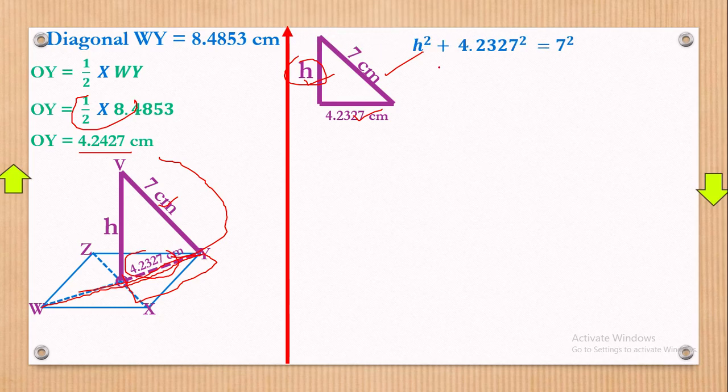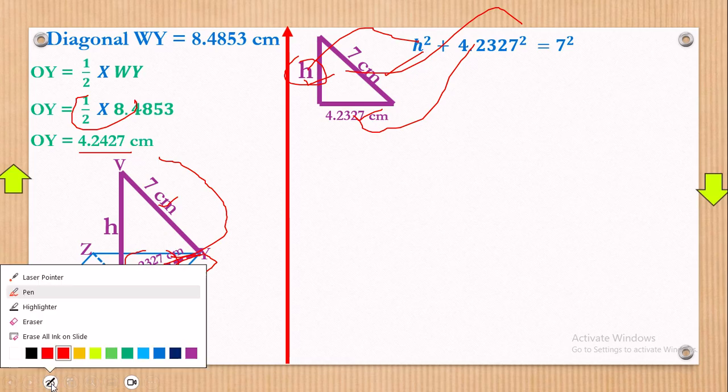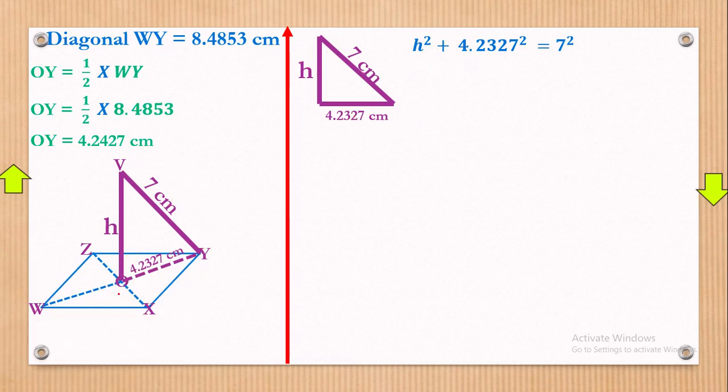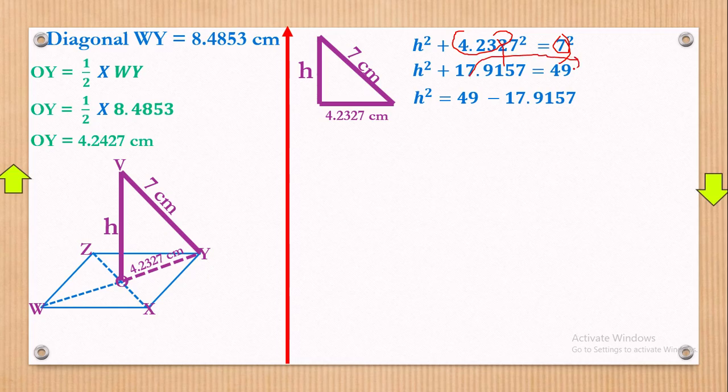When you substitute in the Pythagoras theorem, what will you get? Our height h squared plus this one squared equals 7 squared, and 7 squared will give you 49. Now this one crosses the equal sign. Remember it was positive, so it becomes negative. Use a calculator. Your h squared will be equal to 31.084. But now we need the value of h, so take the square root on both sides.